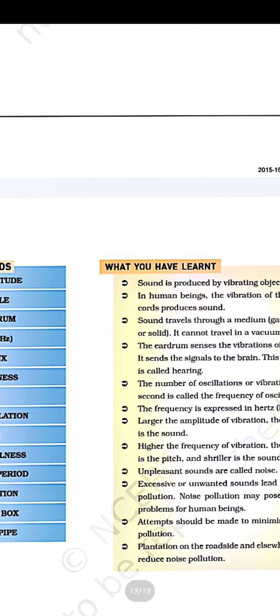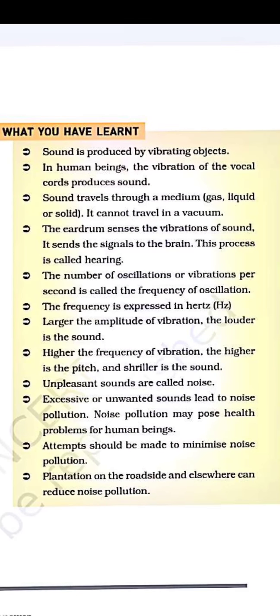Okay. So these are the points that you have learned: sound is produced by vibrating objects. We know that sound is produced only when an object is vibrated or another object is struck on it. And how do human beings produce sound? The wind pipe is there, from where the wind is blown, and this wind makes our two small vocal cords vibrate, through which the sound is produced.